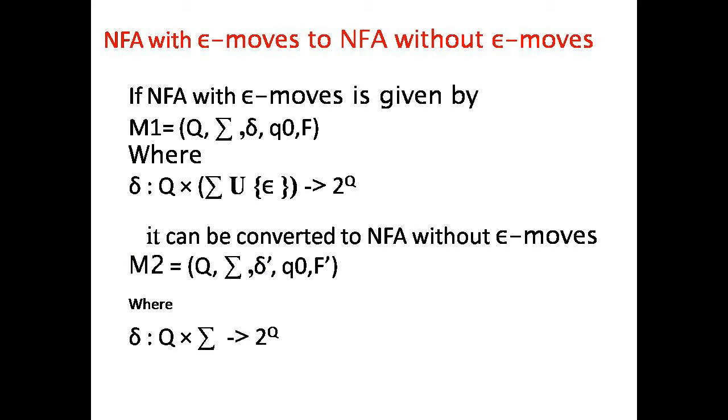Here the epsilon transition is added as an input symbol. It produces the power set of Q, that is 2 raised to Q.